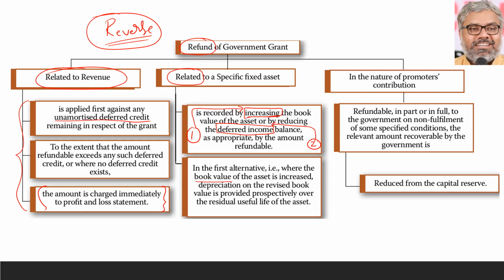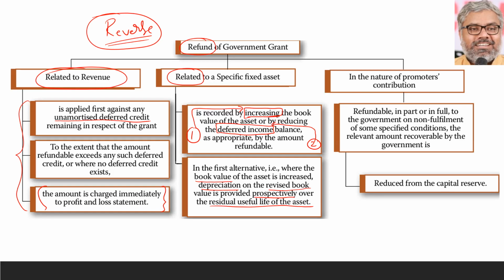What should happen to the depreciation on that? Of course, depreciation will have to be charged on the revised book value prospectively over the remaining useful life of the asset. Whatever the value of the asset has changed because of this refund, it will not have any impact on the past profits. It will have impact only on future profits.